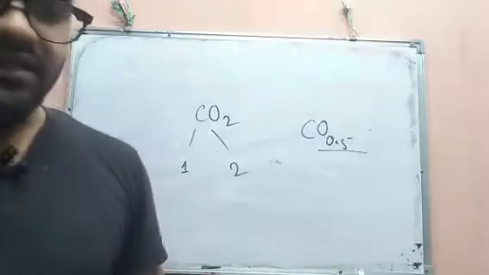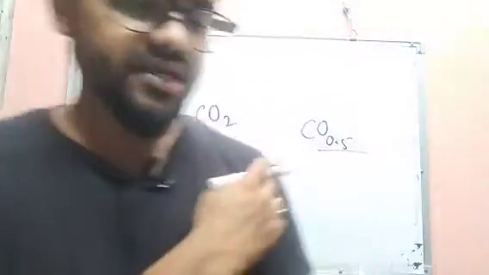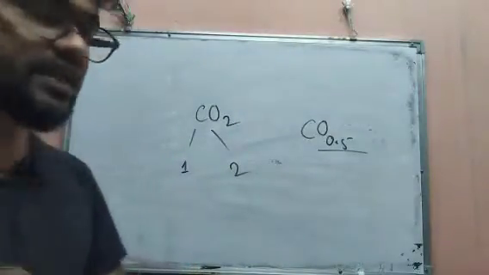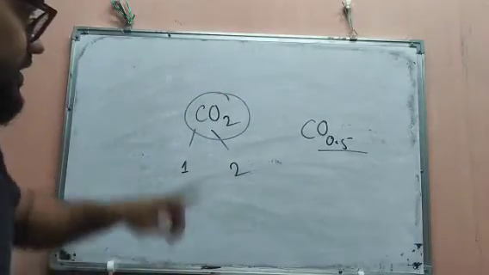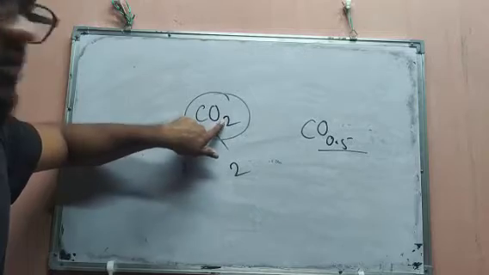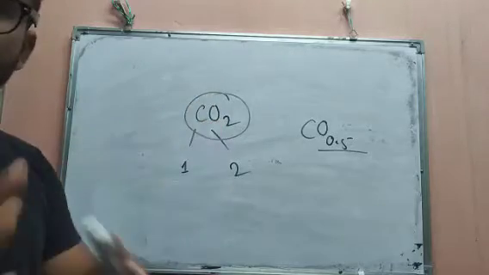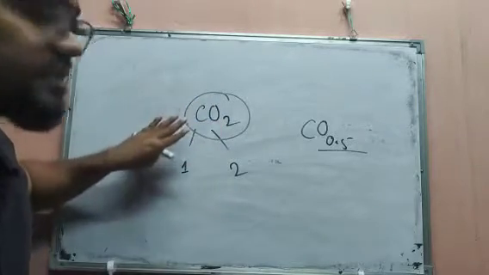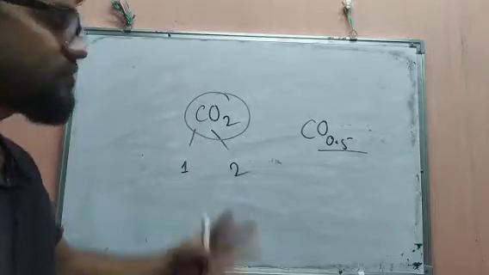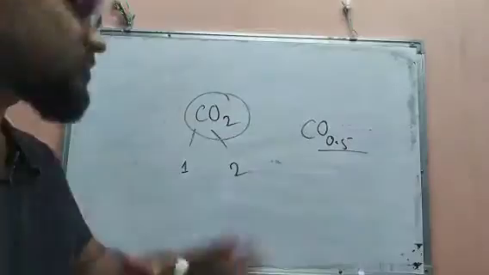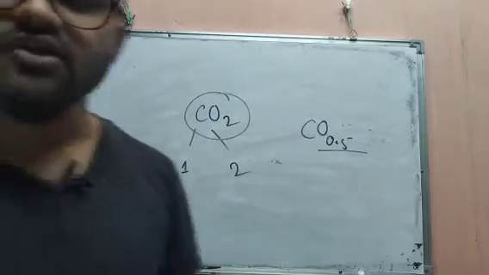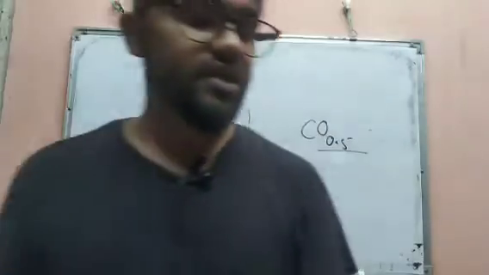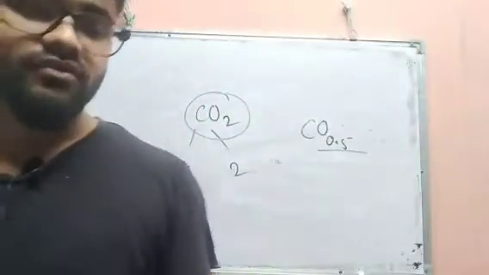Okay. Then the relative number and kinds of atoms are constant in a given compound. That means carbon dioxide is there, no? Here the number of carbon and number of oxygen in carbon dioxide is always constant, whether you are getting the carbon dioxide in your home, in your school, or in any other place. It is always constant. Here only one carbon atom and 2 oxygen atoms will be there, so it is always constant. Okay, so this is about what an atom is.